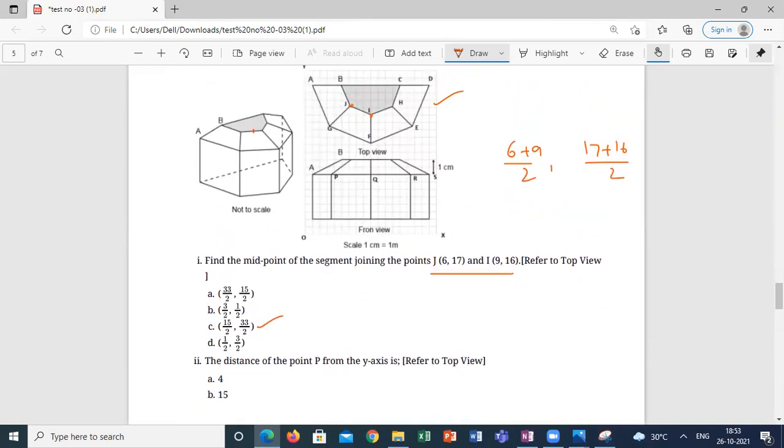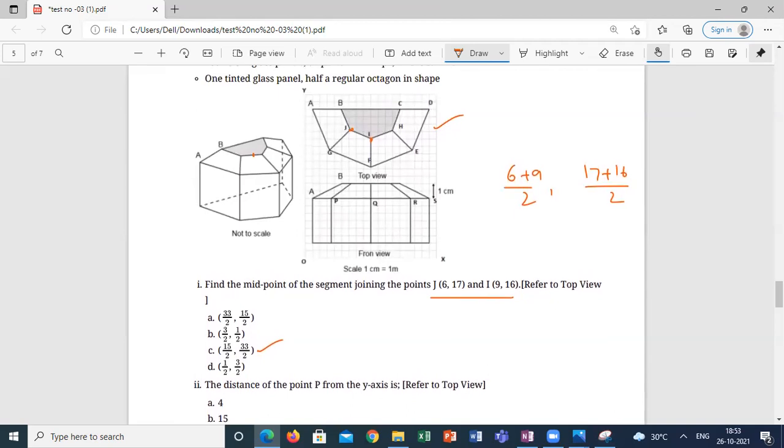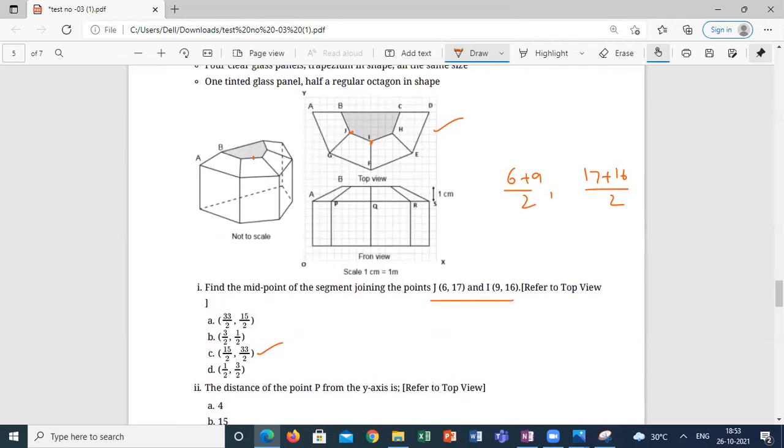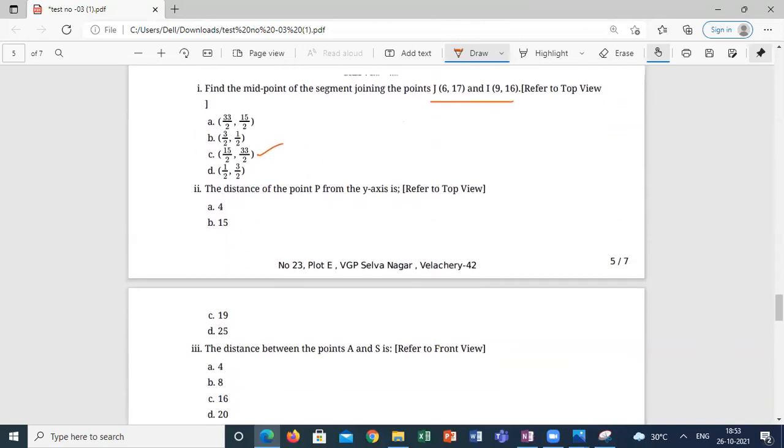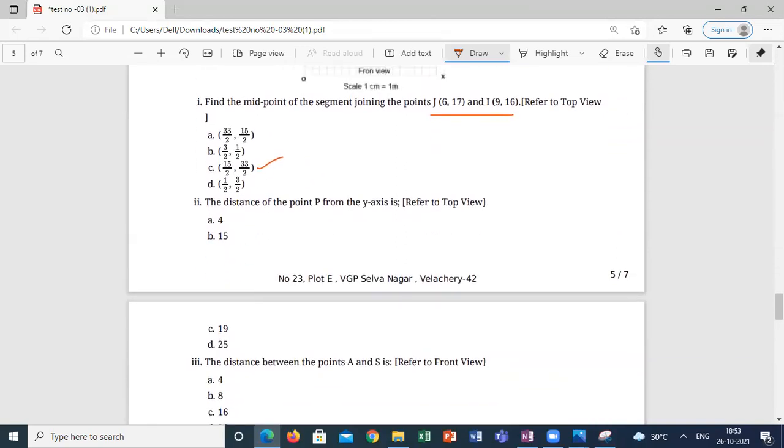From the top view, you have to get the P values. The answer is 4 units.